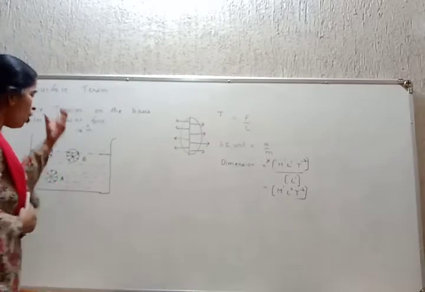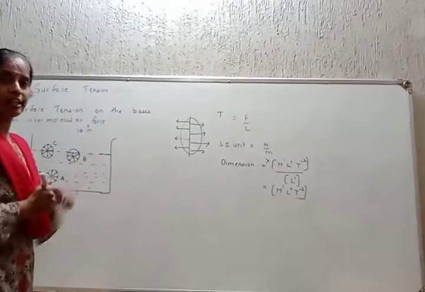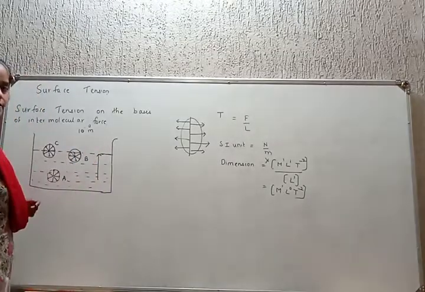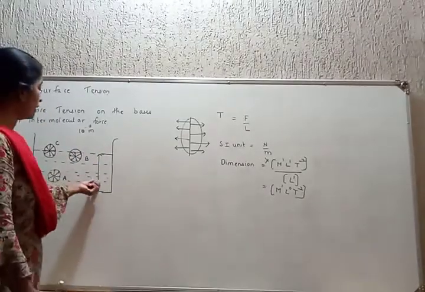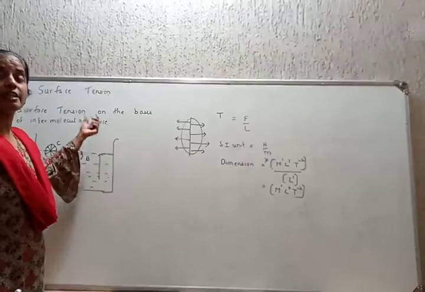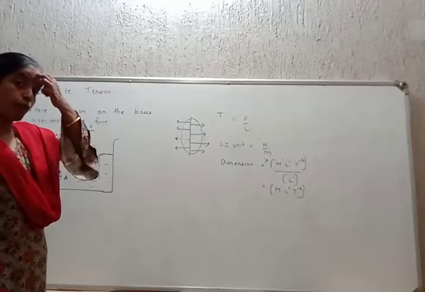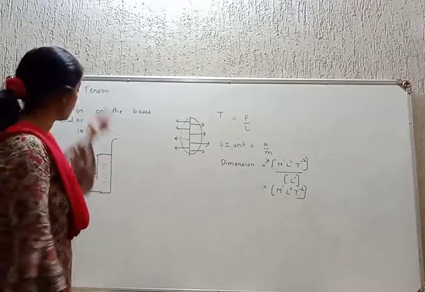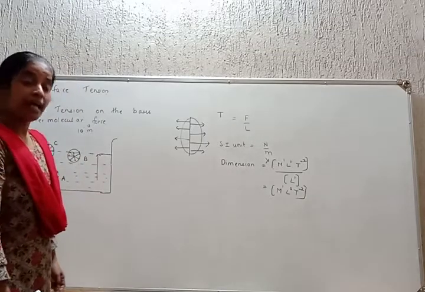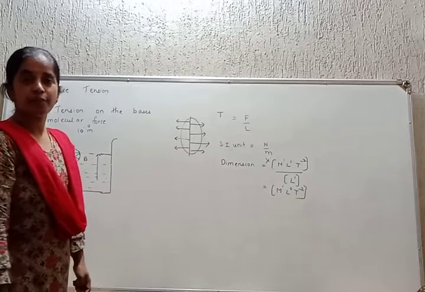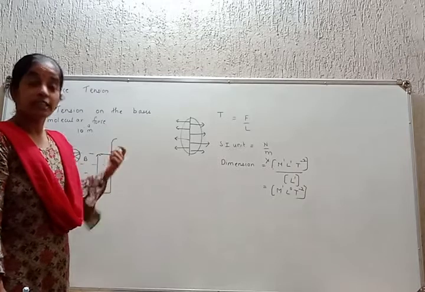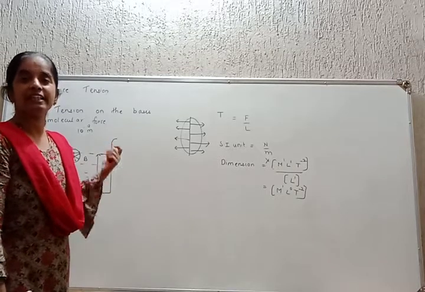Hence, all the forces, since they are acting in the vertically downward direction, to take the molecule to the surface, to take the molecule from within the liquid to the liquid surface, we have to perform work. Work against what? Work against the force which pulls it down. Hence, we have to perform work. The energy of the liquid surface increases.